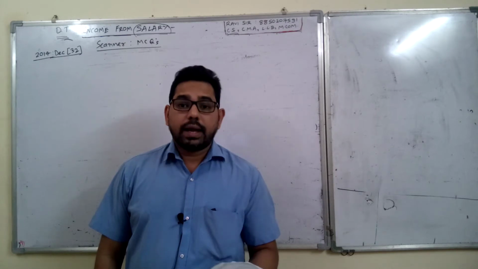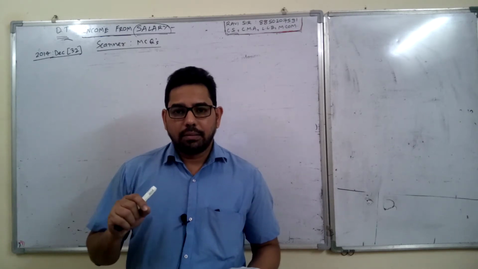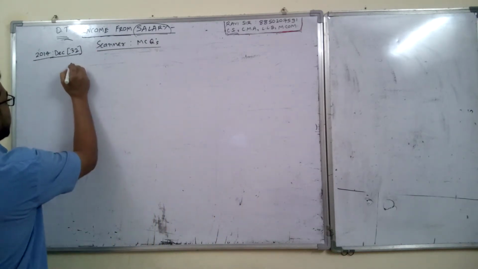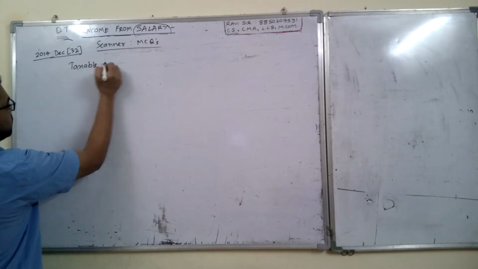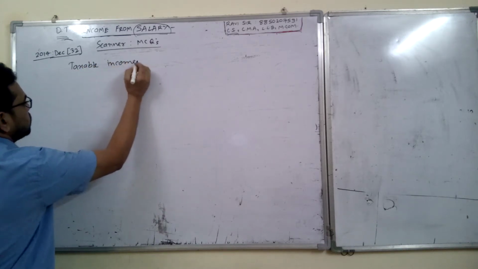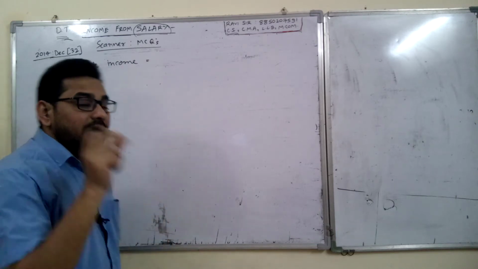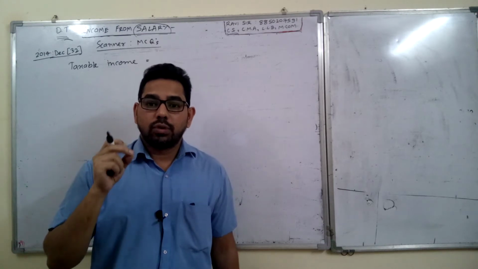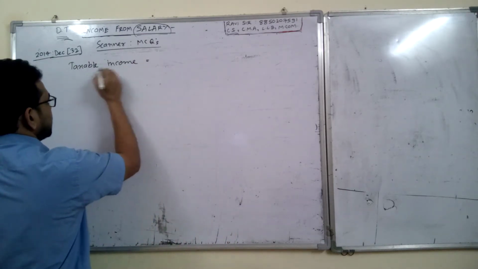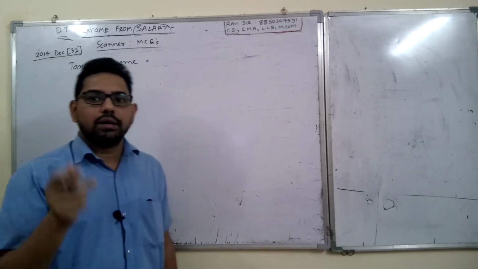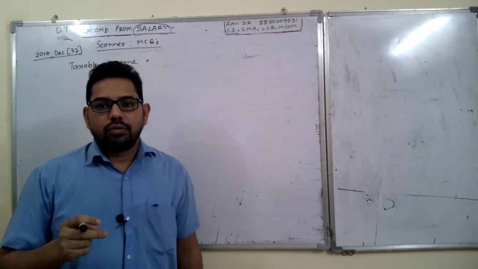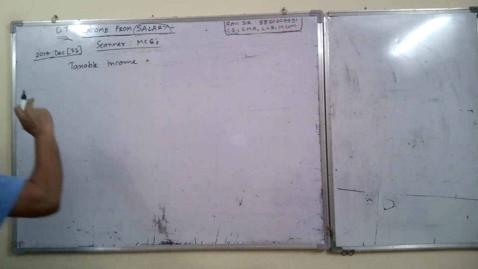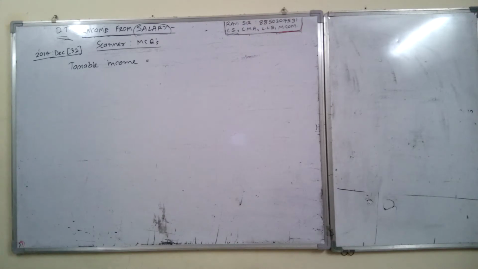So again, what they are asking, taxable income of Paresh. Taxable income, not taxable salary. I have explained to you earlier also, that taxable income means the final taxable income. Final taxable income means we have to prepare the statement of total income. They have not asked the tax liability, just taxable income. As you know, before finding tax liability we have to find taxable income. So we just have to find the taxable income by preparing the statement of total income.